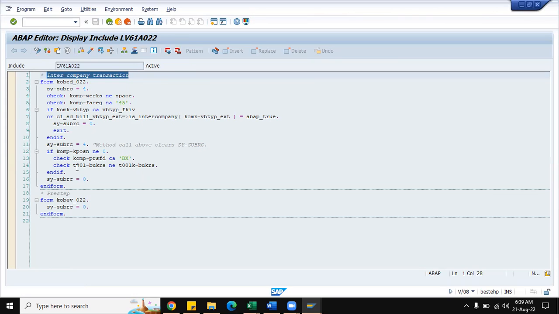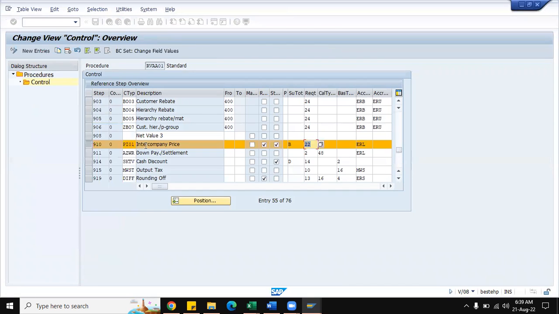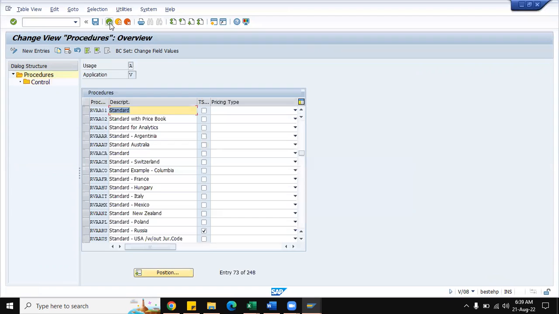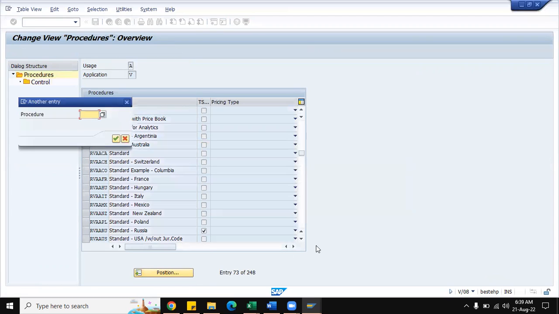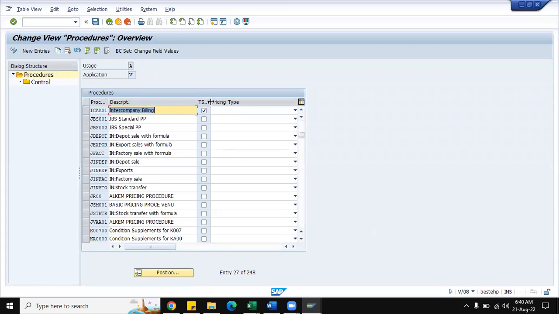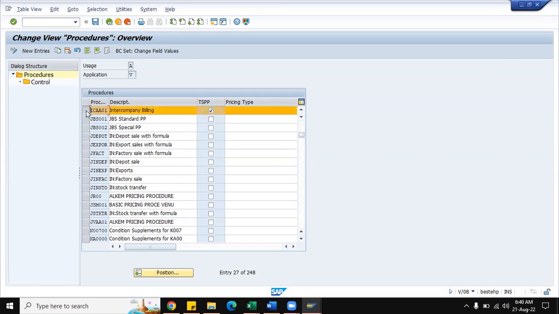Whenever you want any kind of coding, or any other requirement comes, then this is the include where the technical consultant will make the changes as per the business requirement. So this is the one which makes the transaction different from the others. So ICW01. This is the intercompany, a transaction specific procedure. The transaction specific procedure, we always select it for the intercompany pricing procedure.